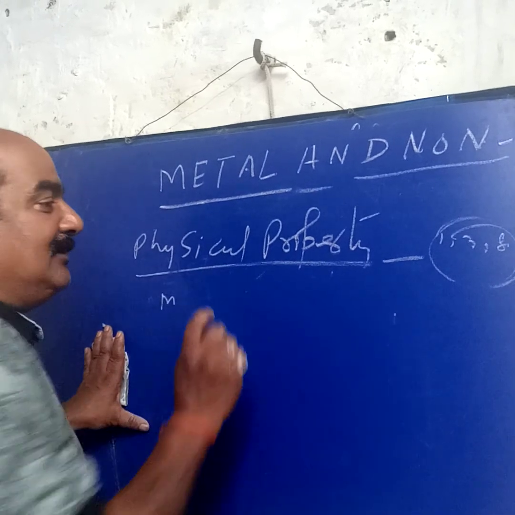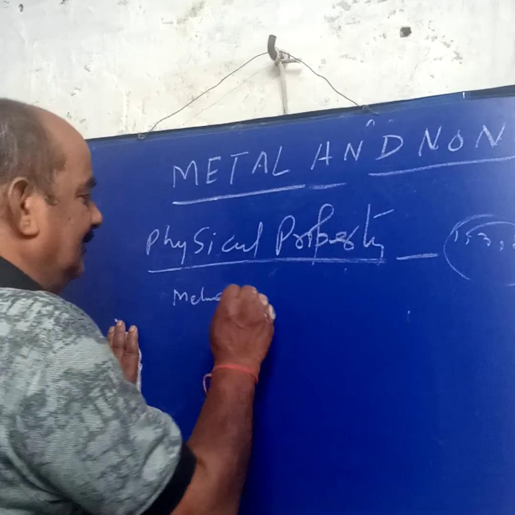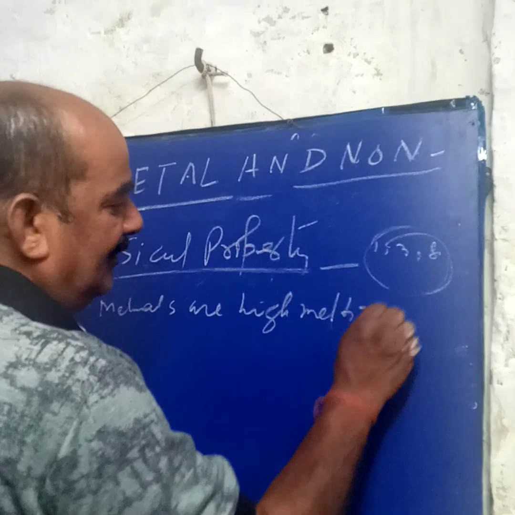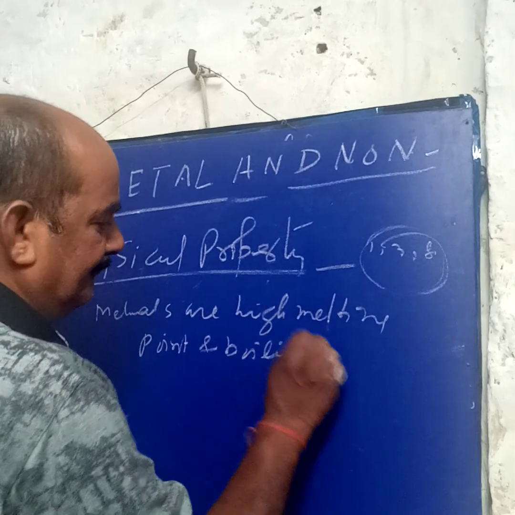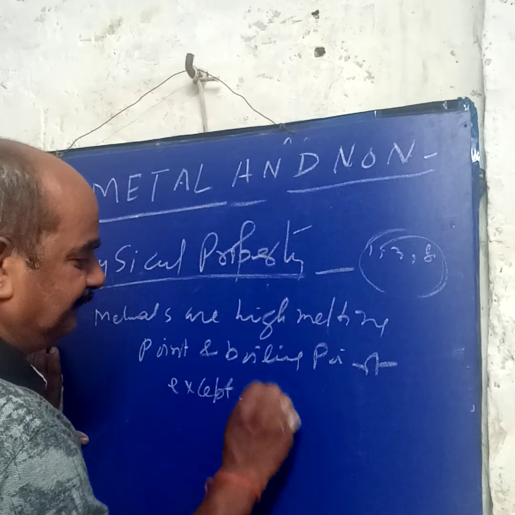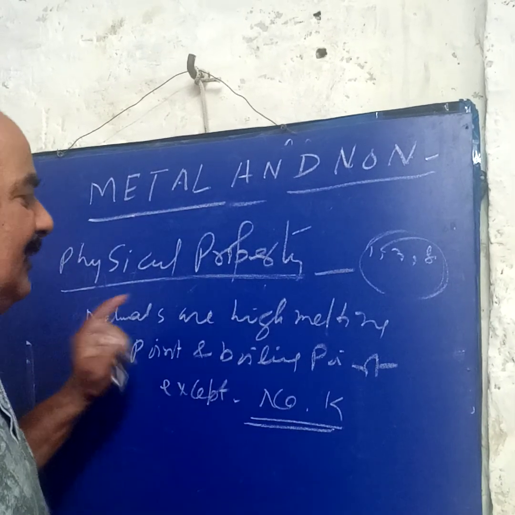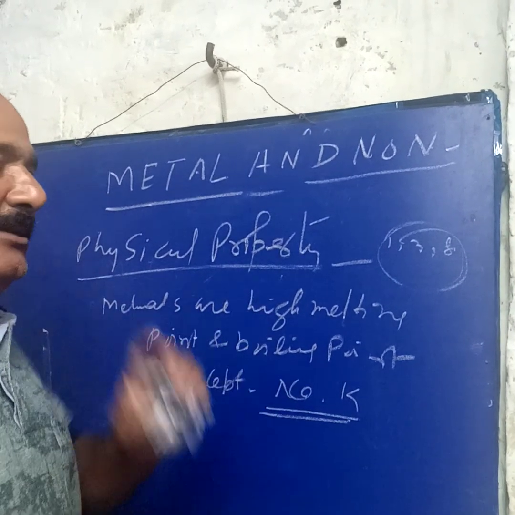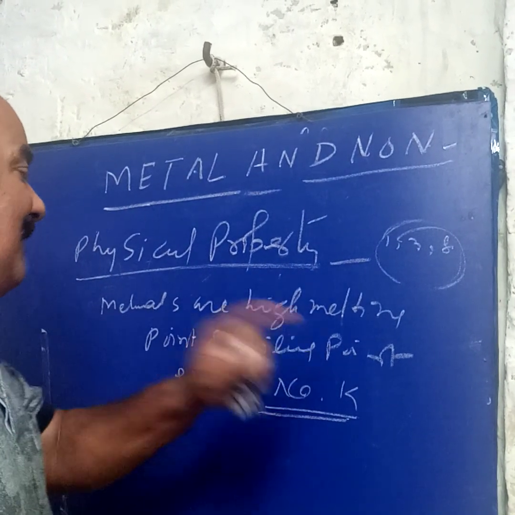Metals have a high melting point and boiling point. But remember the exception here: sodium and potassium. They are metals but do not have a high melting point and boiling point. But metals generally have high melting and boiling points. Take the example of iron and aluminium, all have high melting and boiling points. Aluminium does not melt easily when we cook food. Why? Because it has a high melting point and boiling point.